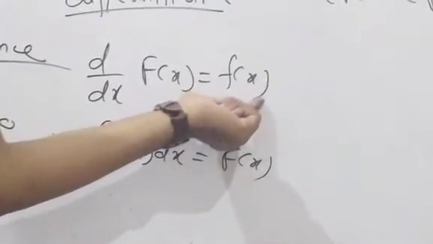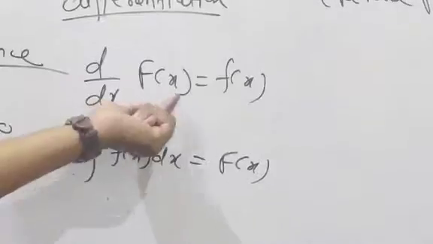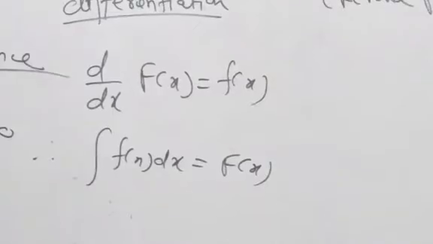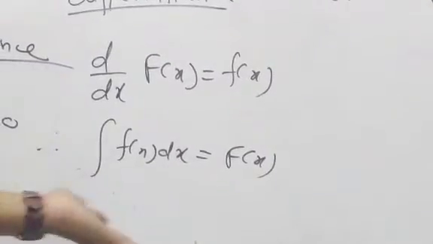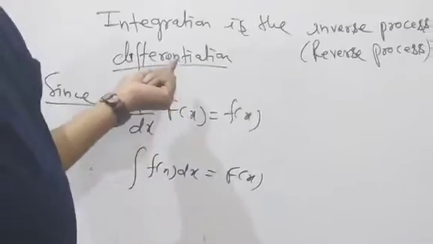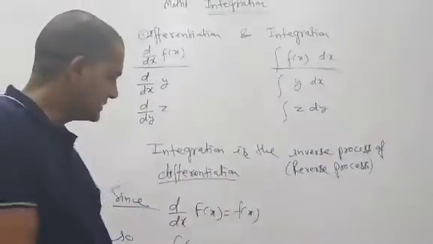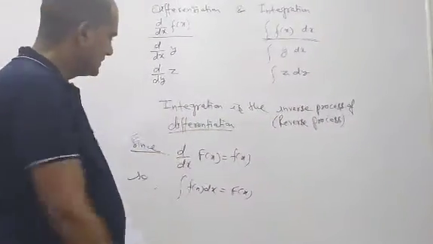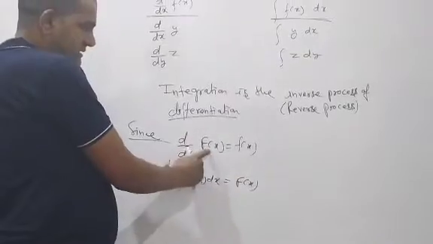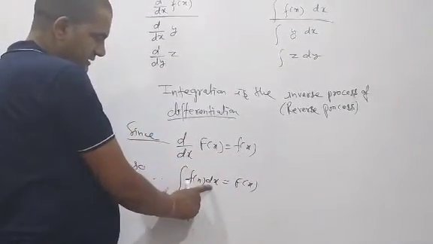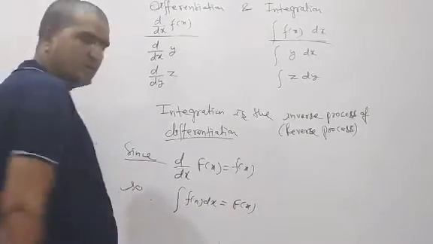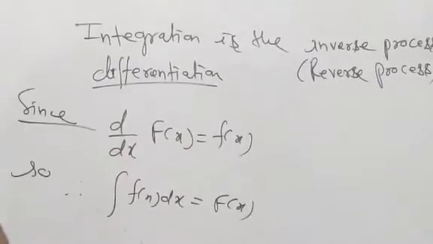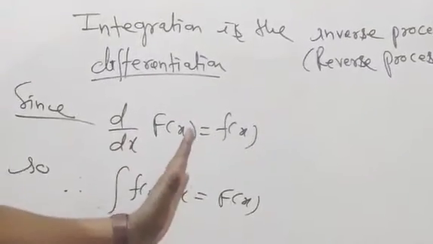Small f(x) is the answer of differentiation of capital F(x). Then what is the integration of this value? This value will come. Understood? Then what can we say? Integration is the inverse process of differentiation. Very simple. It means d by dx of F(x) is equal to f(x). Therefore, integration of f(x) dx is equal to F(x). Understood?